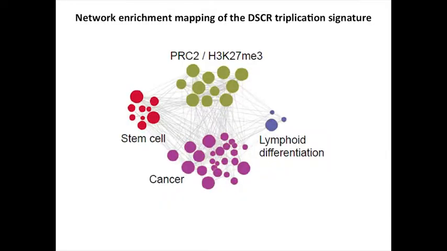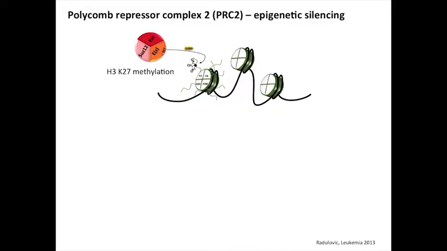But also there was this node of polycomb repressor complex 2, or genes marked by H3K27 trimethylation. So we've heard all about that and what that means. That's a repressive mark, and we'll talk about that in a second. But that was striking to us. So as we've heard, the PRC2 complex is a repressive complex, if you will.